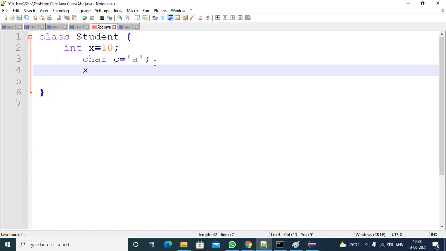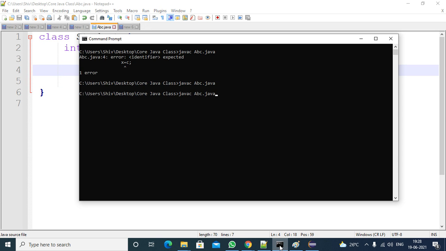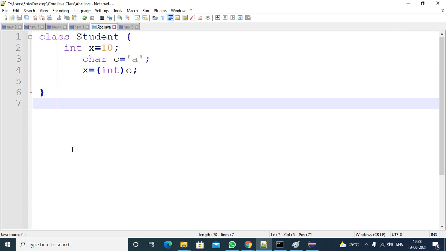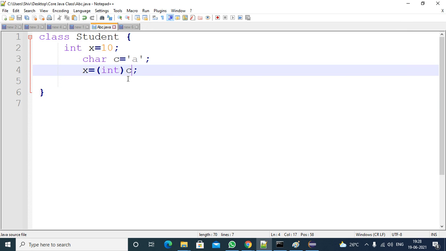If you are trying to assign x with integer c, convert into integer, character typecasting.